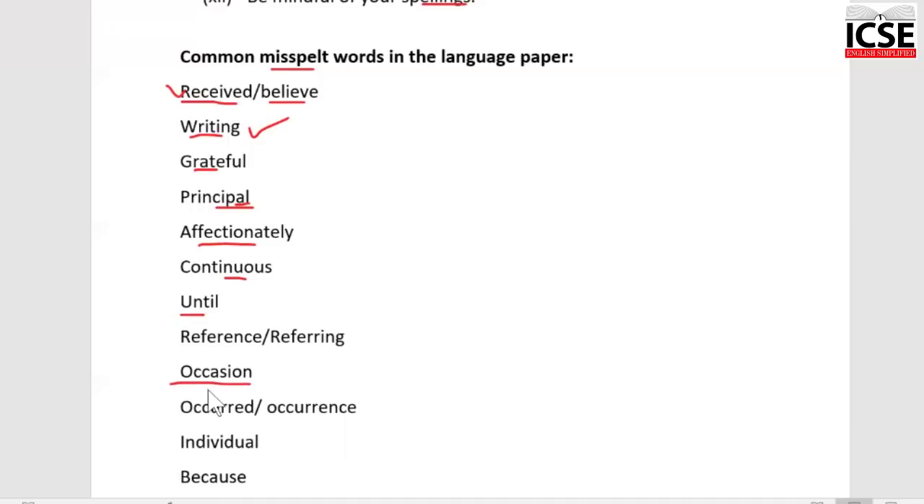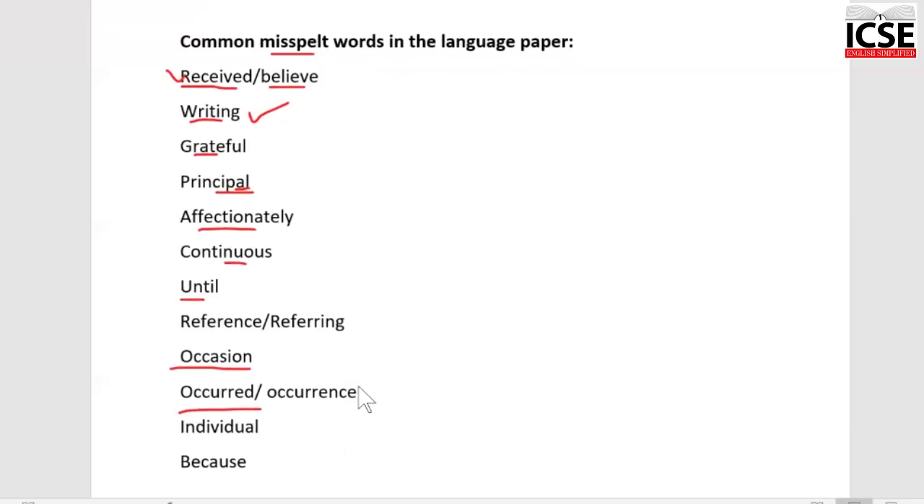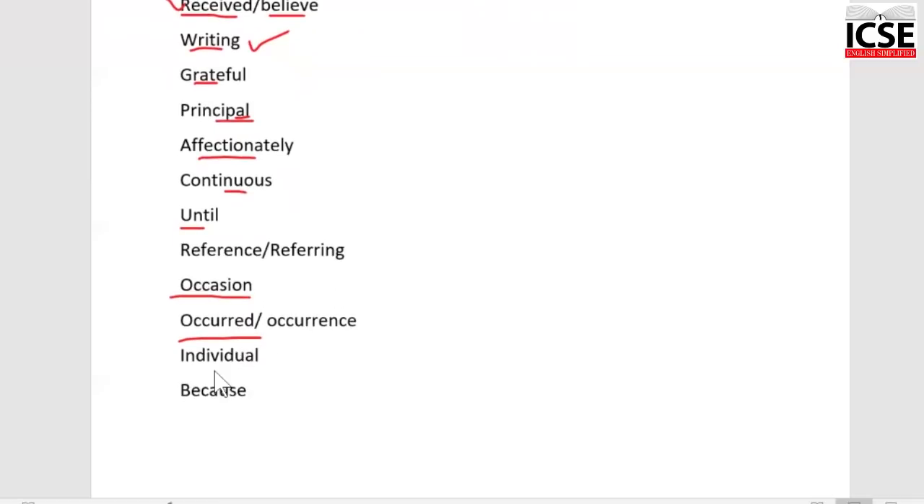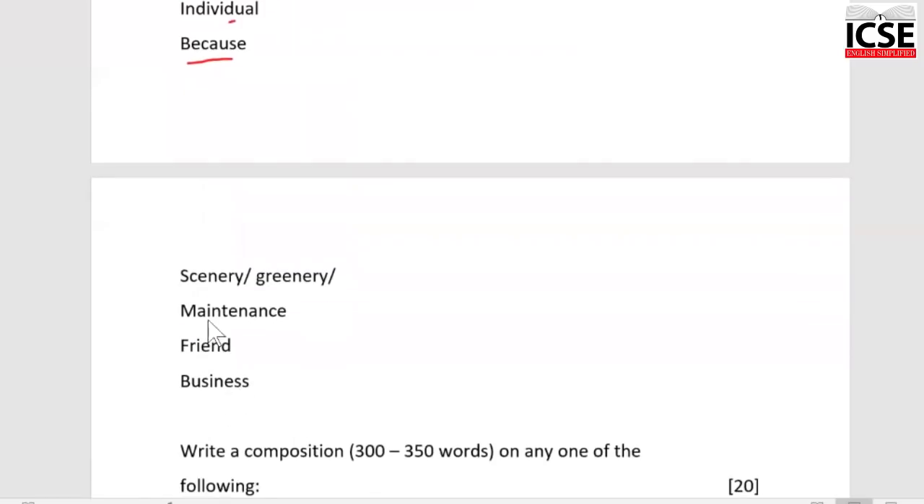Occasion. Remember, there's a double C, a single S. The word occurred has a double C and a double R. Very conveniently, some children forget the double R. When you spell individual, the second D is missing in many spellings. Strangely, many children do not spell because correctly. Likewise, words like scenery, greenery,